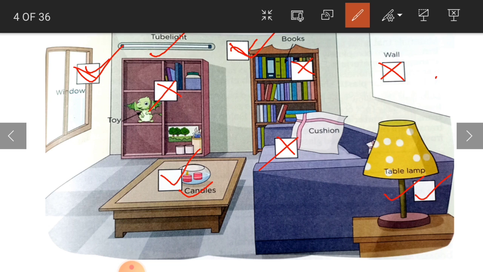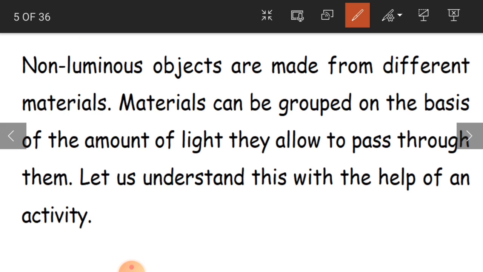Cushion with cloth. So these are all non-luminous objects which are made up of different materials, like wood, paper, cement, brick, plastic, rubber, all this. We will be having so many. So they are made up from different materials.